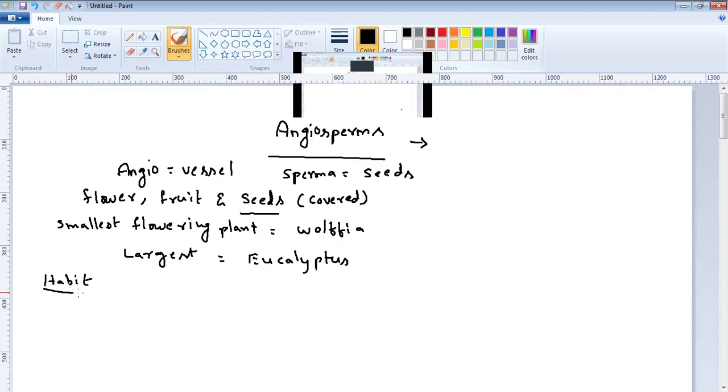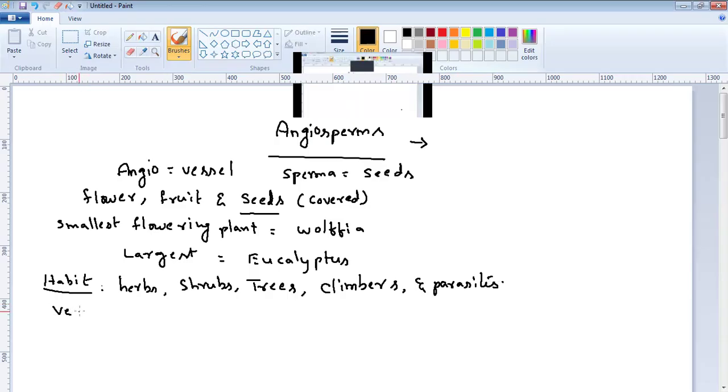Then if you come to the habit, habit is nothing but the nature of the plant body. Maybe herbs. Herbs means small plants. Shrubs, medium-sized plants. Trees, tall plants. Even some plants grow on other plants by climbing. Those are called climbers. And very few plants live as parasites.